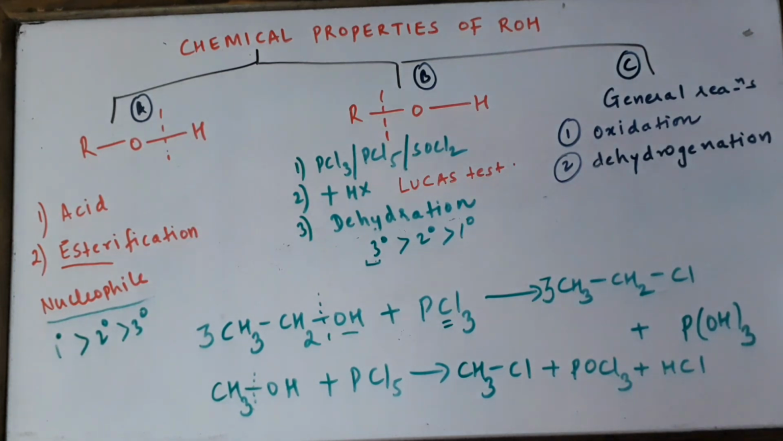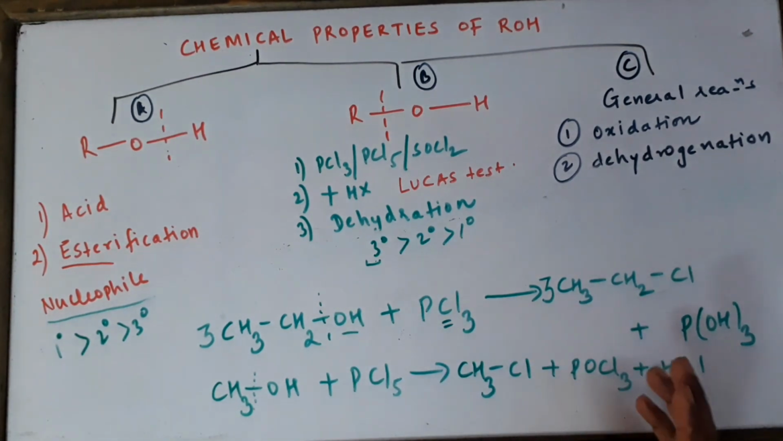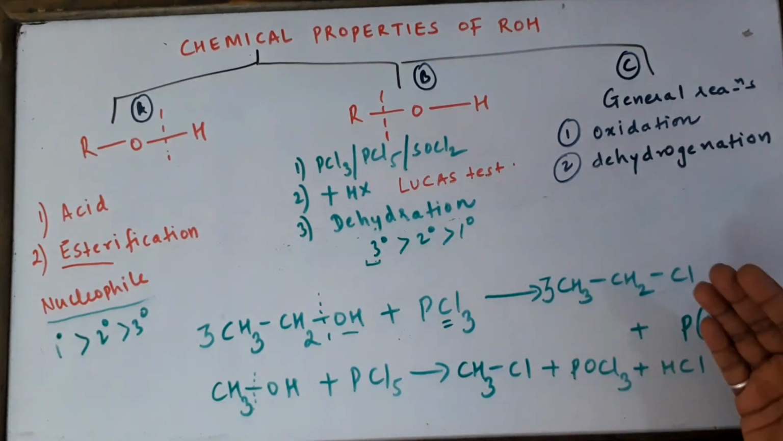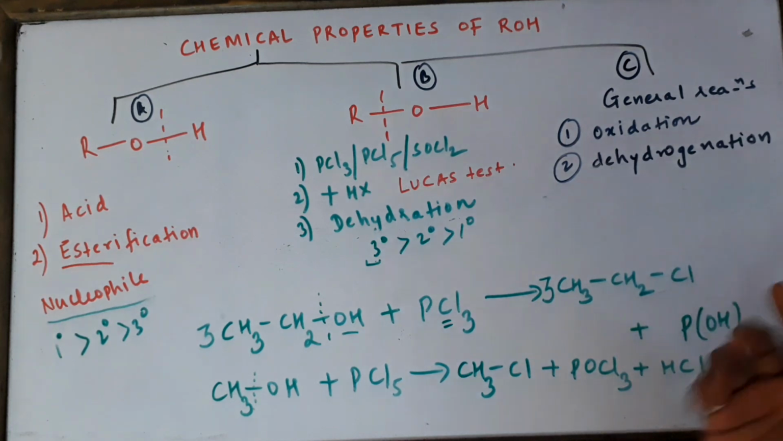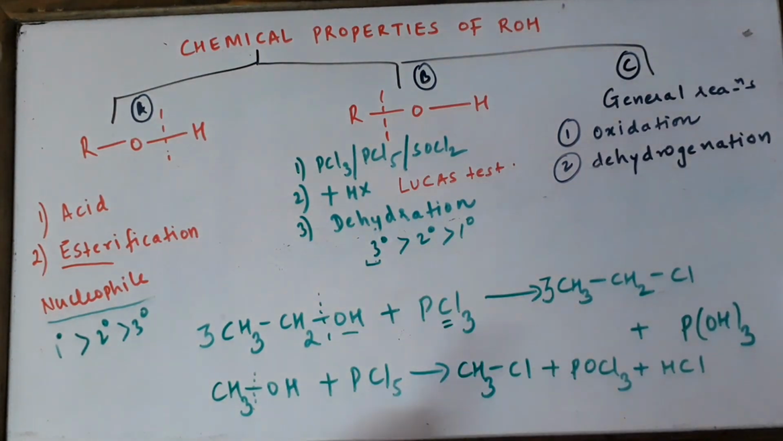So these reactions are those in which the carbon-oxygen bond is breaking. In the exam you can have a question: give an example of a reaction of alcohols in which the carbon-oxygen bond breaks. So we are going to write these two reactions.